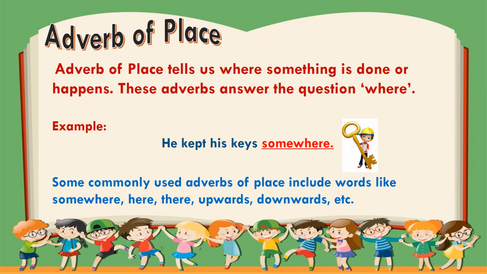Now let's discuss adverb of place. What is an adverb of place? An adverb of place tells us where something is done or happens. These adverbs answer the question where. For example, he kept his keys somewhere. So where did he keep his keys? He kept his keys somewhere. So somewhere is your adverb of place. Some commonly used adverbs of place include words like somewhere, here, there, upwards, downwards, etc.